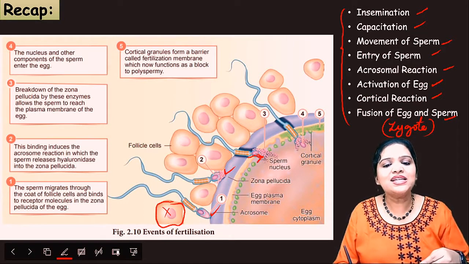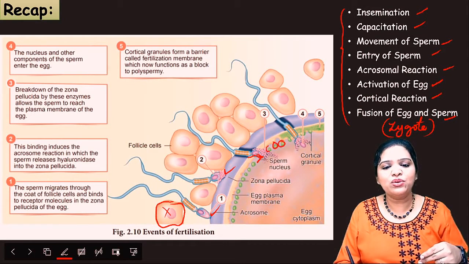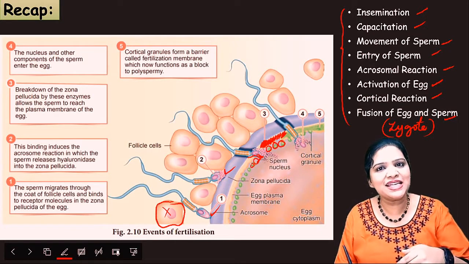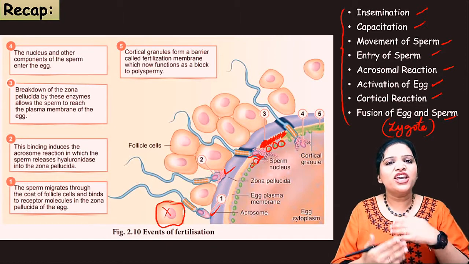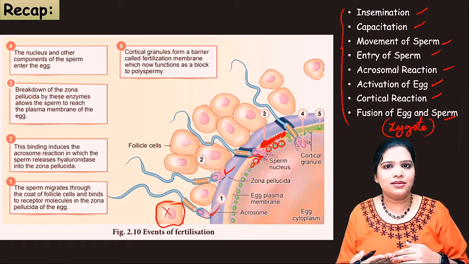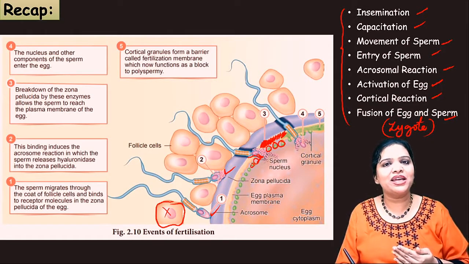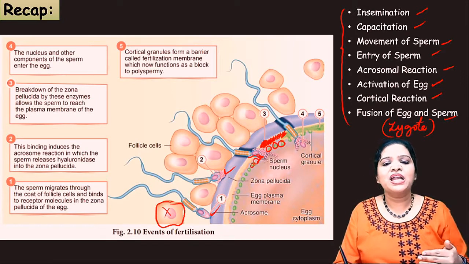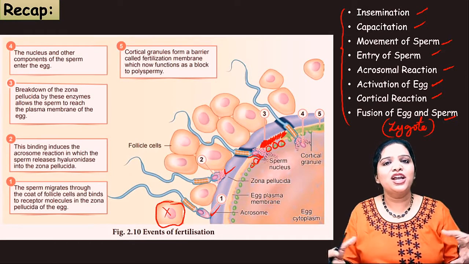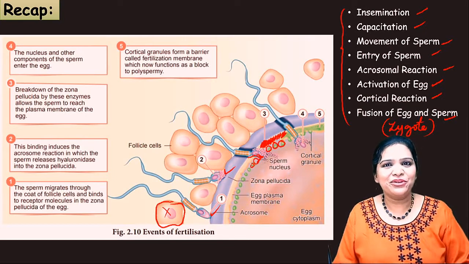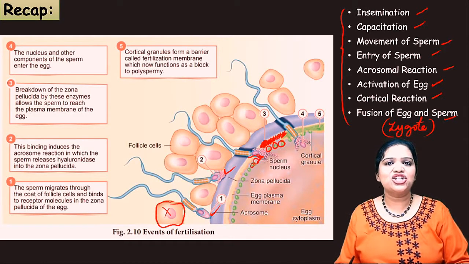As a result, the cortical granules break and form an outer covering called the fertilization membrane. Once the sperm head enters inside, the zona pellucida changes its structure, so that it acts as a barrier, and thereby a second sperm cannot enter. That is, polyspermy is prevented. And the fourth stage is fusion of the two nuclei together, karyogamy, which results in the formation of the diploid zygote. Understand? So this is the fertilization reaction.